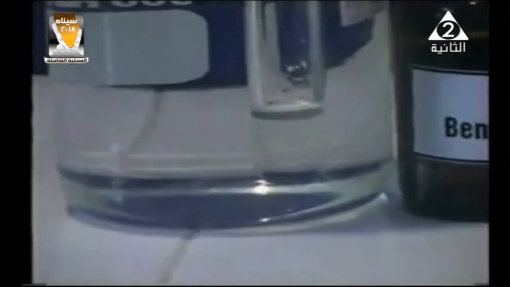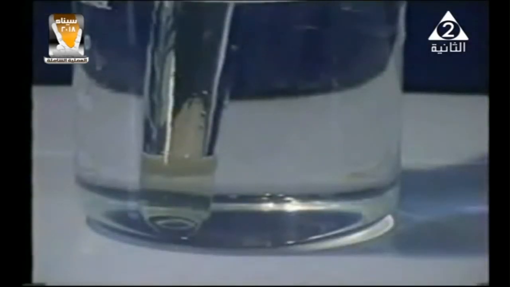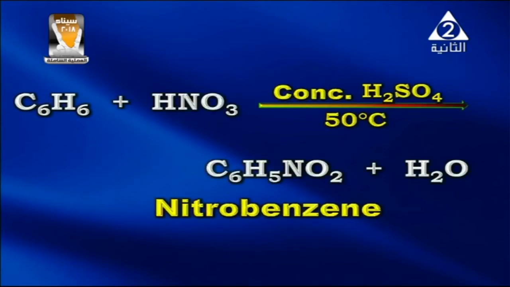This reaction is called the nitration reaction. As the equation proceeds on the screen, benzene reacts with concentrated nitric acid in the presence of concentrated sulfuric acid at 50 degrees Celsius. It gives nitrobenzene, releasing a water molecule.